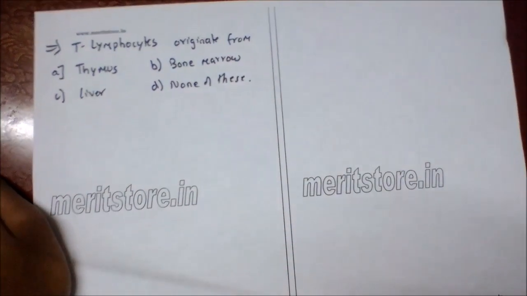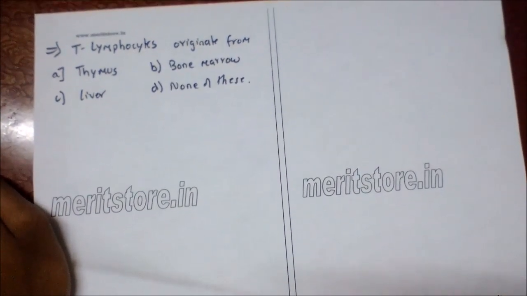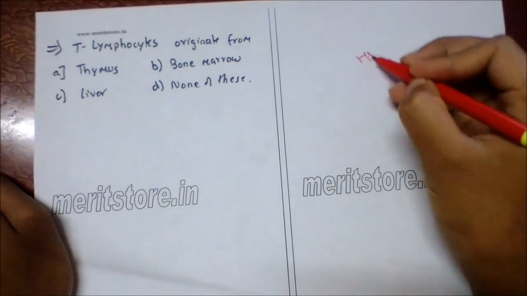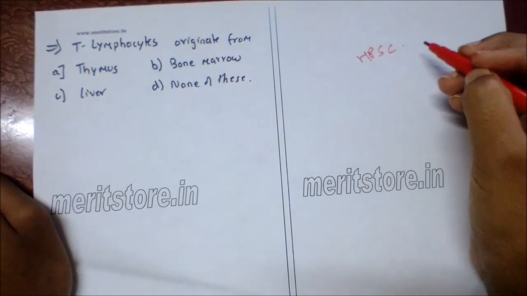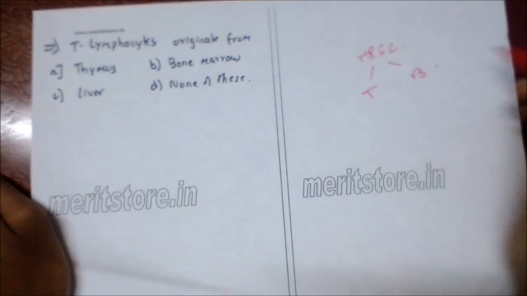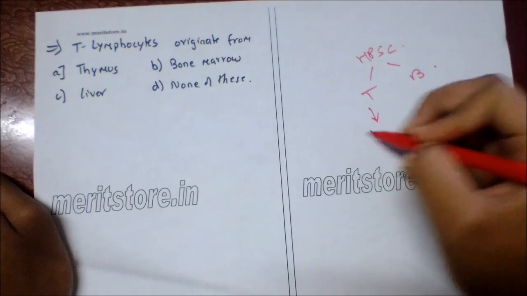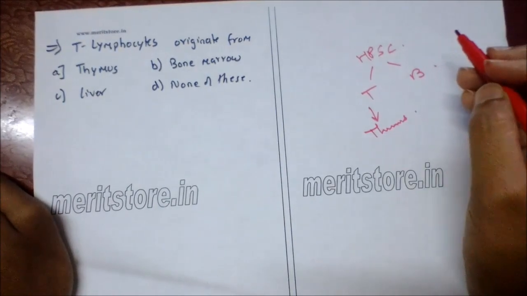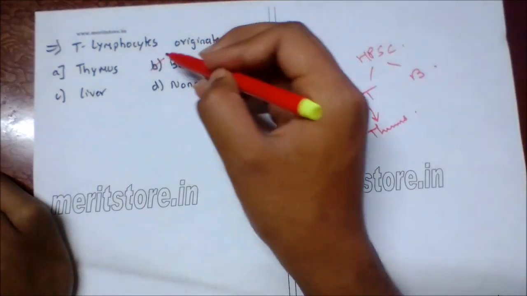Lymphocyte originates from A. thymus, B. bone marrow, C. liver, D. none of this. So hemopoietic stem cells, HPSC, differentiate into T and B lymphocytes in the bone marrow. T cells then migrate to thymus for their proliferation. So they originate from bone marrow.